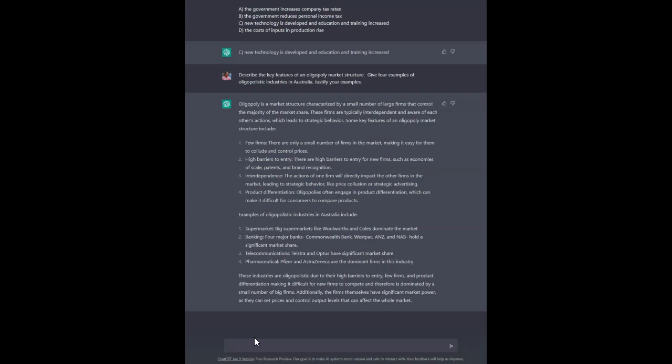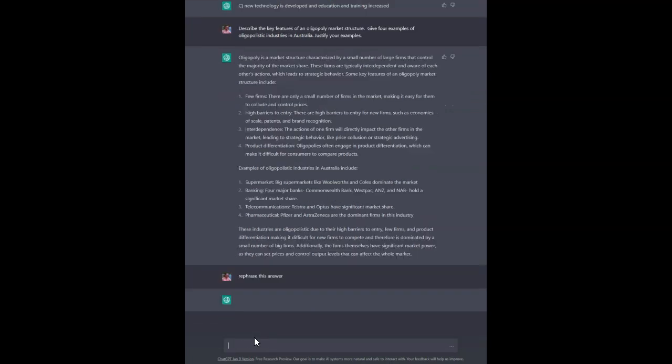Should note that this would not be picked up by Turnitin, because it's formulating an original answer to the question. It's its own unique answer. Obviously, if other students were to submit pretty much the same answer into Turnitin, then it will be picked up in terms of similarity. But you could always change it a bit, say, rephrase this answer. Let's see what it does.